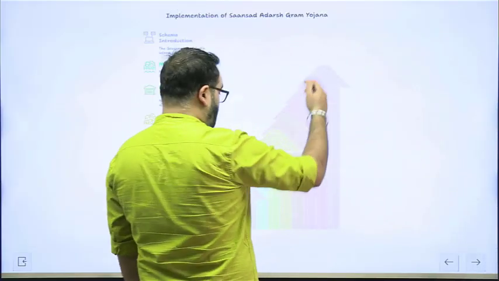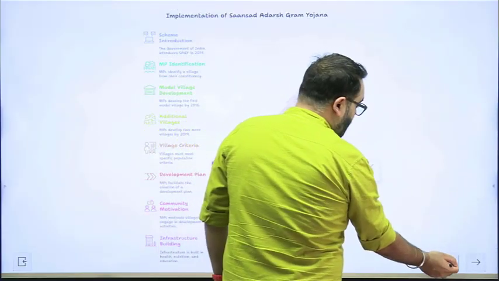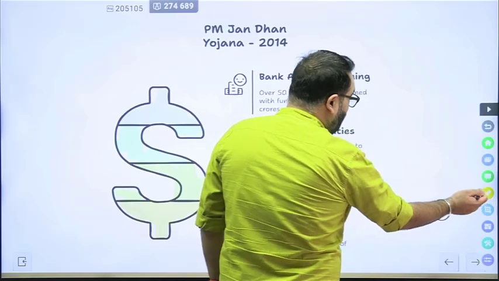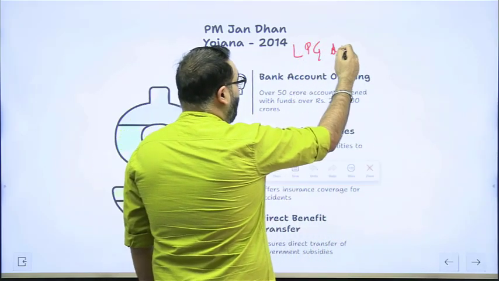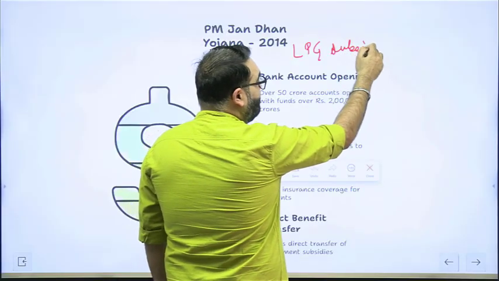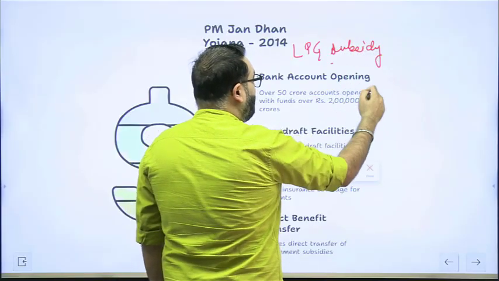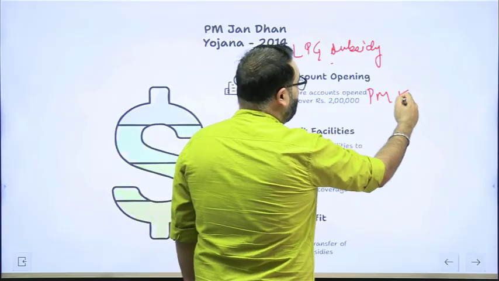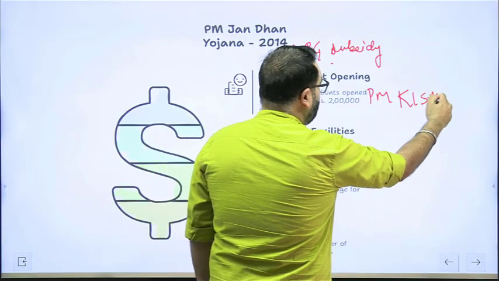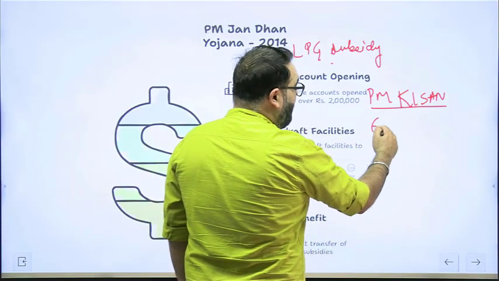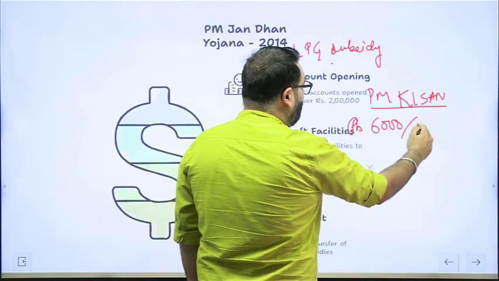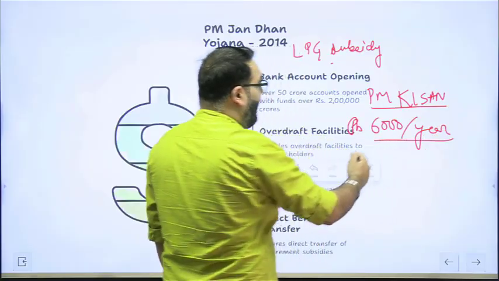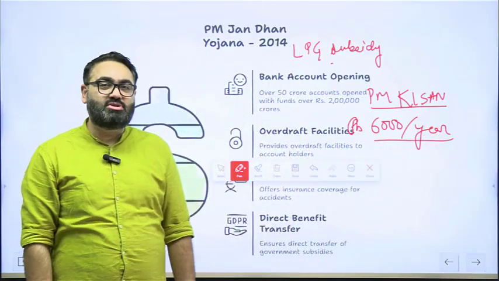the LPG subsidies, that is a subsidy for cooking gas, it is now a direct cash transfer that comes into the account. Another example, the PM-KISAN Yojana, under which small and marginal farmers are given 6,000 rupees per year by the government directly in their bank accounts.